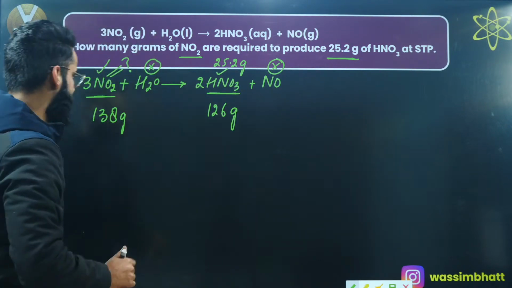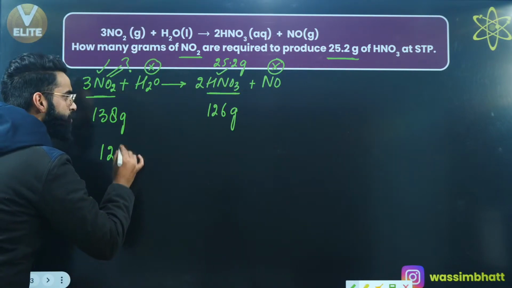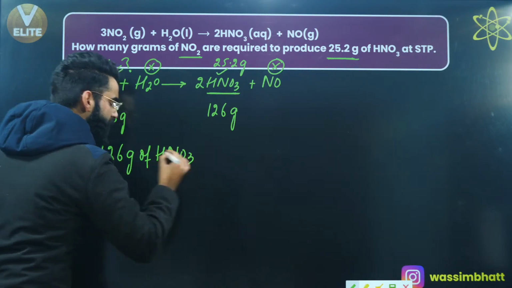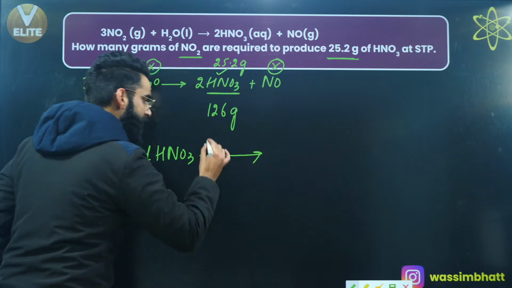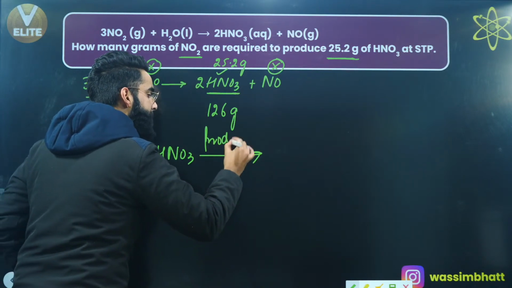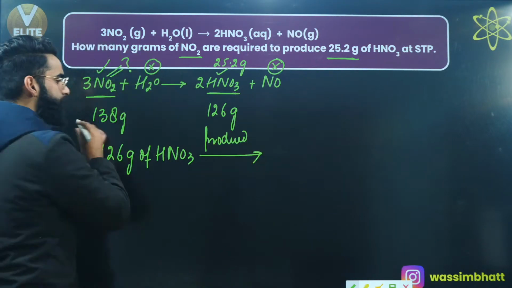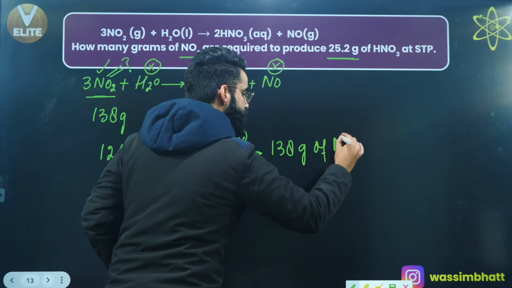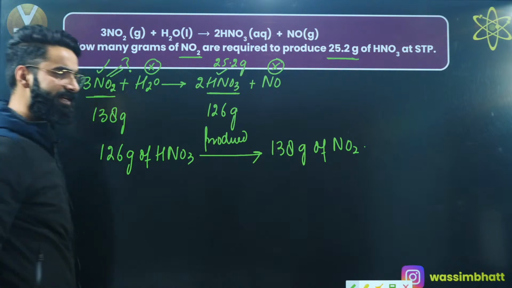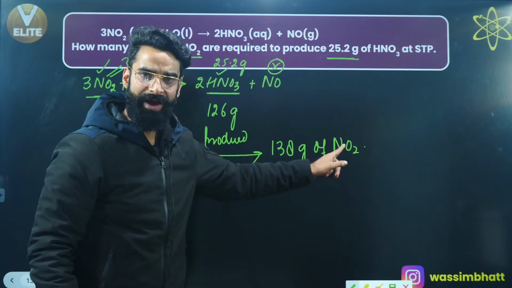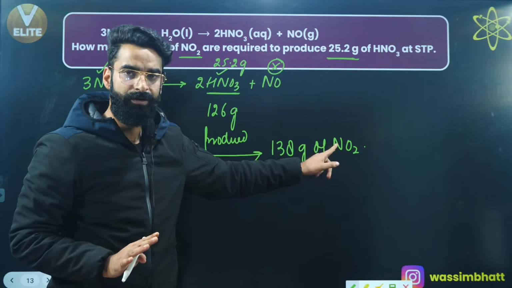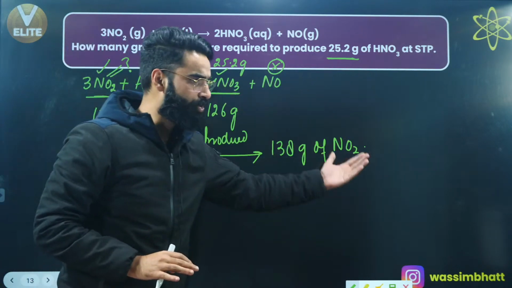And how come? Have a look. I'll say 126 grams of HNO3, as per the stoichiometry, are produced from 138 grams of NO2. Yeah, I can say something like this. Why did I write NO2 on the right hand side? Because I need to calculate the mass of NO2 as per the equation, right? So that's why I wrote the NO2 on the right hand side.